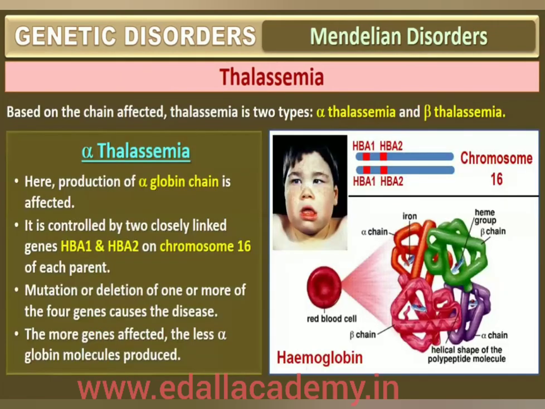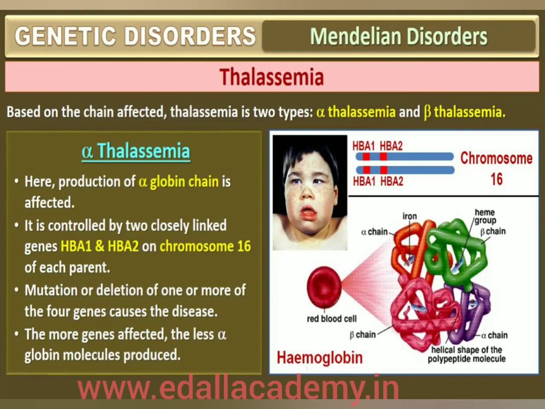Thalassemia can be classified according to which chain of the hemoglobin molecule is affected. In alpha thalassemia, production of the alpha-globin chain is affected, while in beta thalassemia, production of the beta-globin chain is affected. Alpha thalassemia is controlled by two closely linked genes, HbA1 and HbA2, on chromosome 16 of each parent, and it is observed due to mutation or deletion of one or more of the four genes.